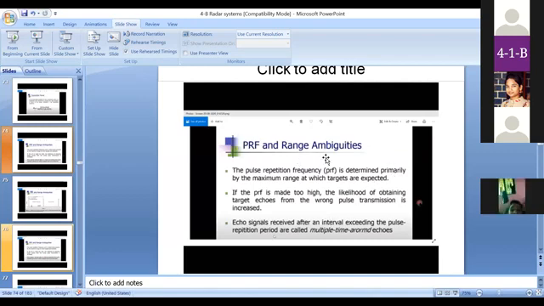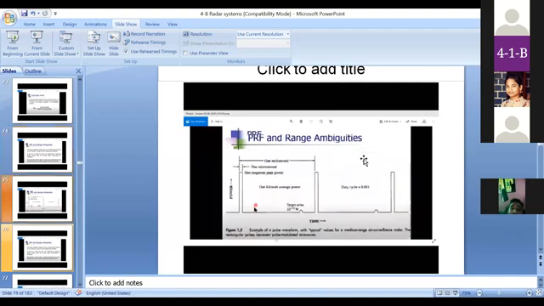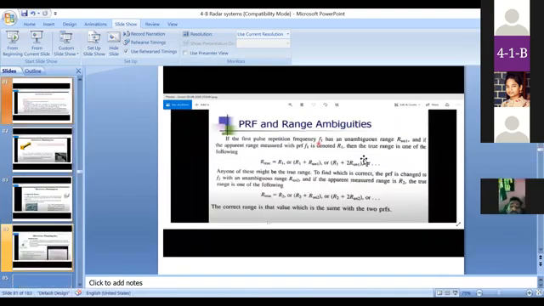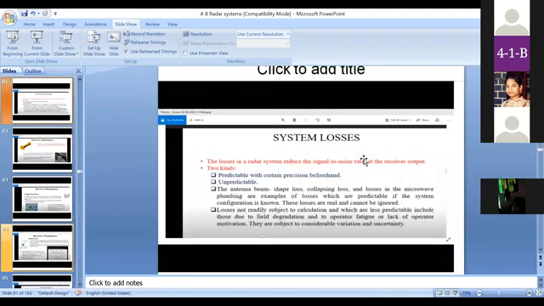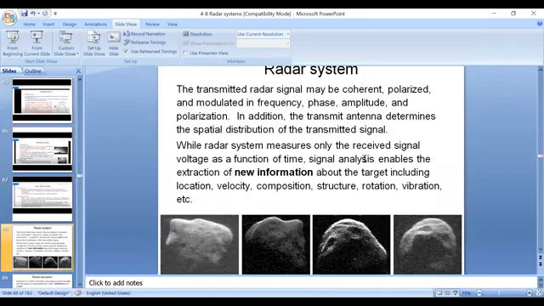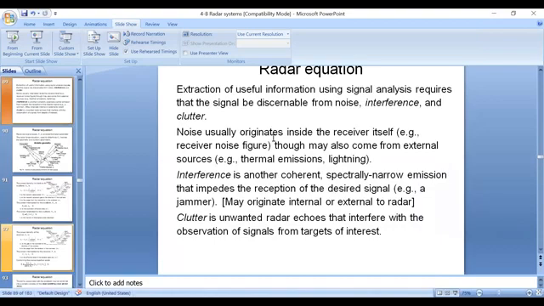Here, this is PRF and range ambiguities, pulse repetition frequency and related range ambiguities. I already explained range ambiguities and what the conditions are. These are the system losses, the several system losses that we have in radar systems. Okay.